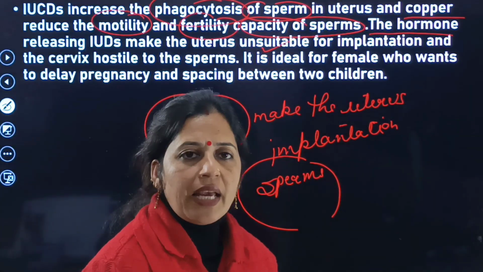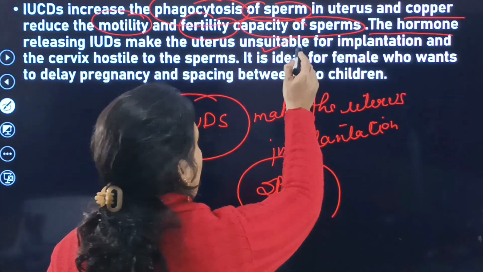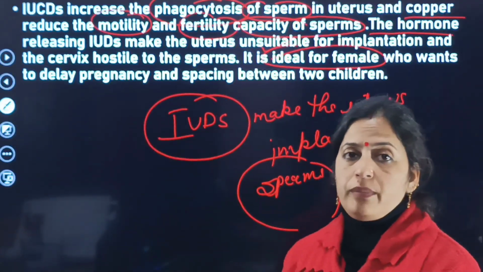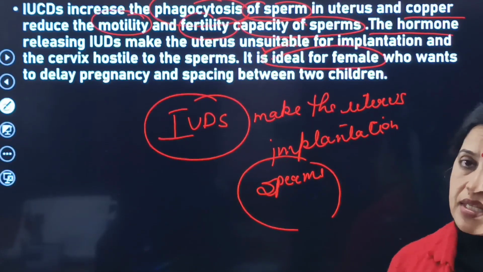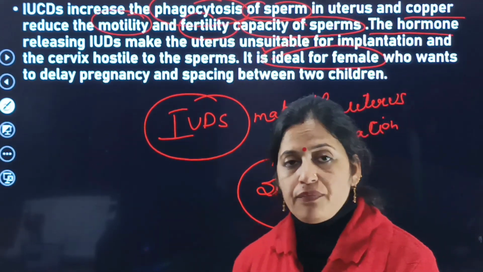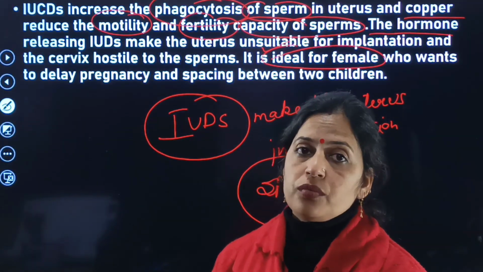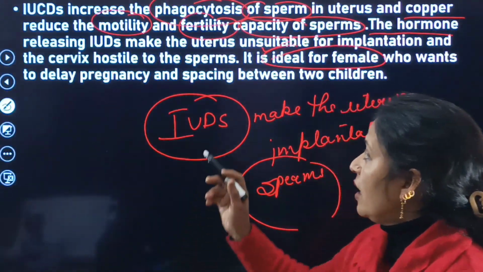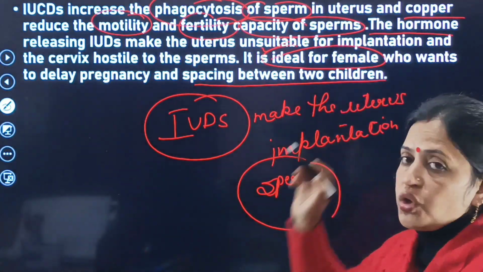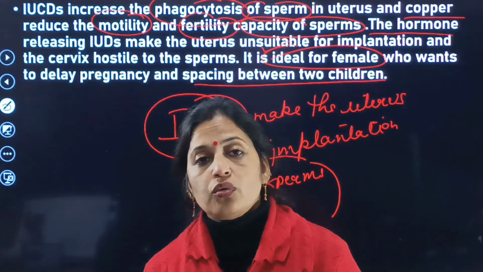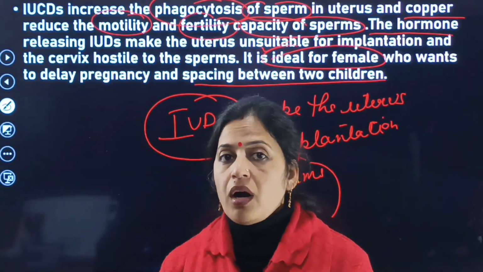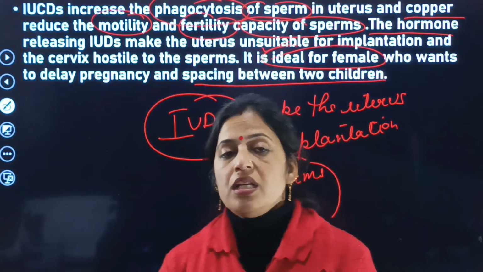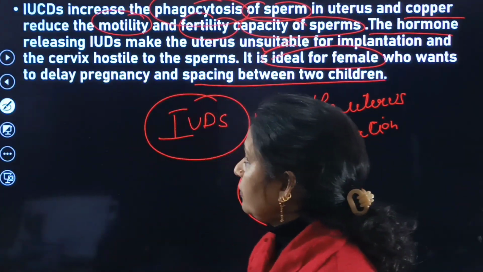So it is specially ideal for the female, especially for those females who want to delay the pregnancy and for spacing between the two children.